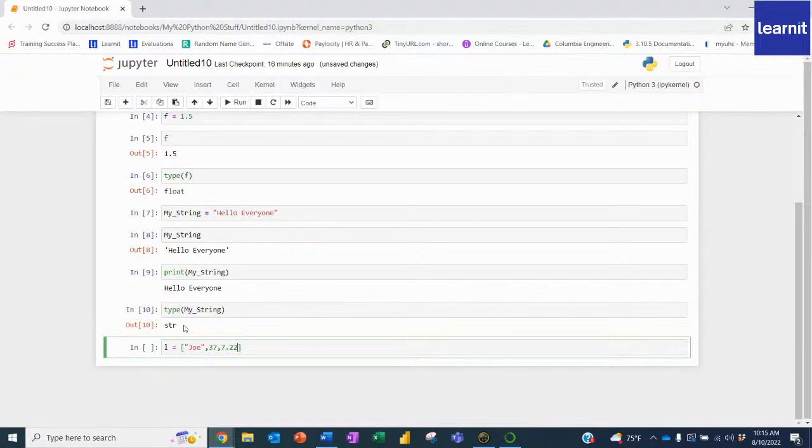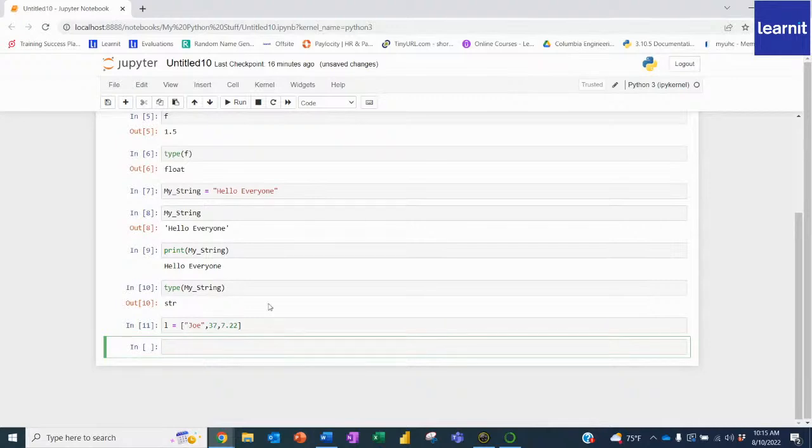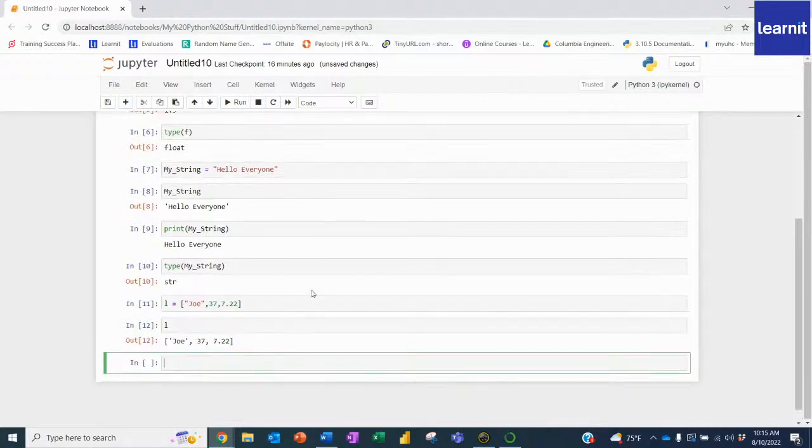Now, of course, I'm going to use shift enter. And now I know that that's my list. And if I call L, it's going to say, here's your list, Joe. Your name, an integer, and a float. And I'm like, thanks so much. I really appreciate that. Now, there's so many things you can do with a list of data.